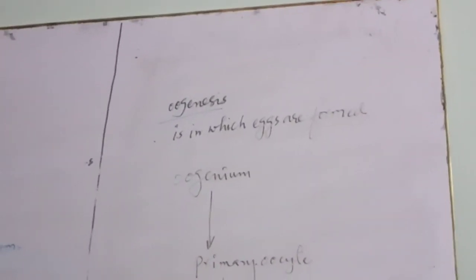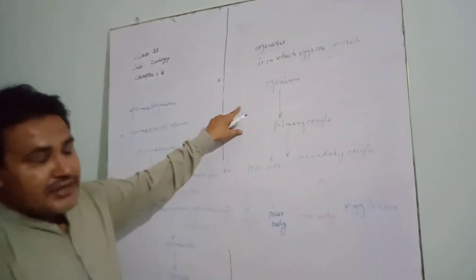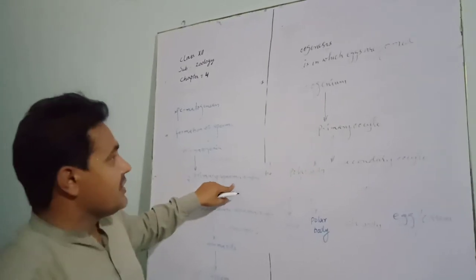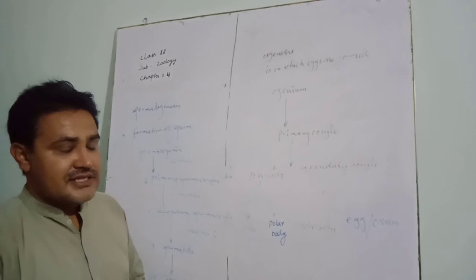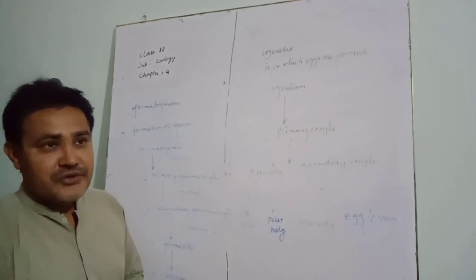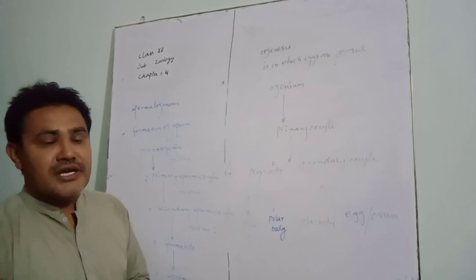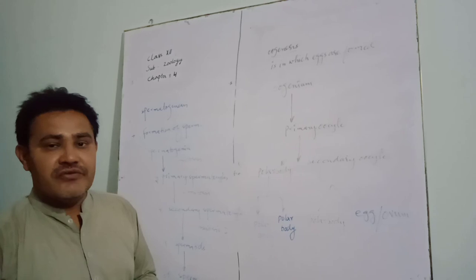When eggs are formed, it is a necessity of sexual reproduction. After formation of the gametes, meaning after spermatogenesis and after oogenesis, eggs and sperms are ready to fertilize each other. When gametes fuse together, that process is called fertilization.